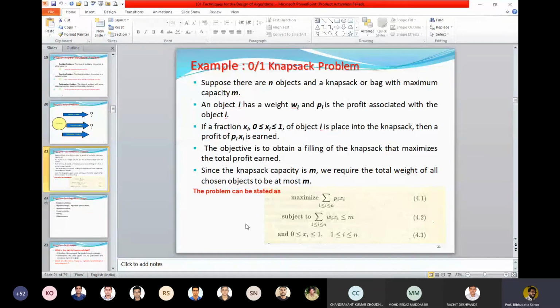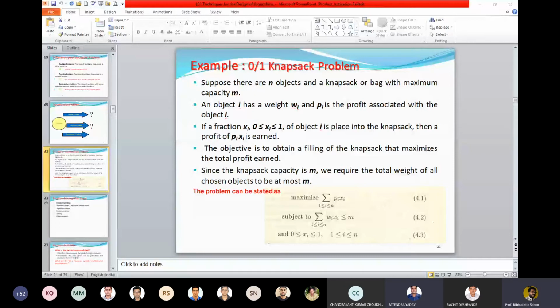Can anyone respond: what are the problems for which we can have an algorithm under the divide and conquer paradigm? What type of problem has a solution under divide and conquer paradigm? Yes, please. Anyone can respond? Optimization. Sir, a problem that can be divided into subproblems, and the solutions of those subproblems can be combined to give the solution of the bigger problem.